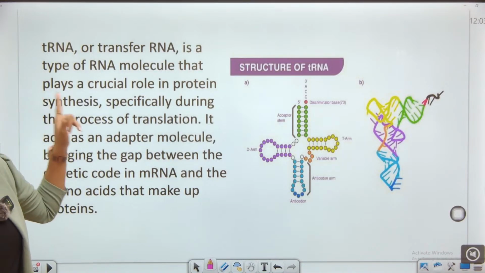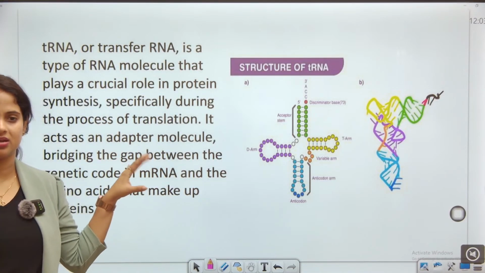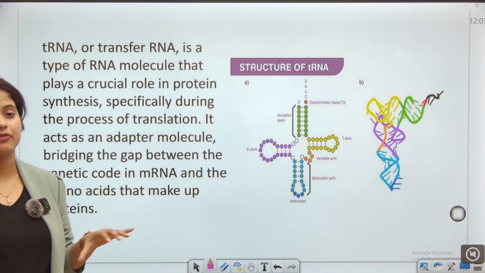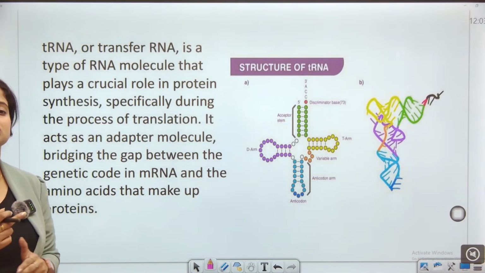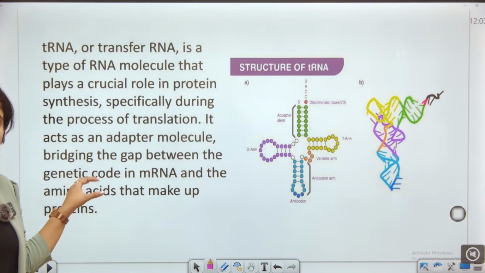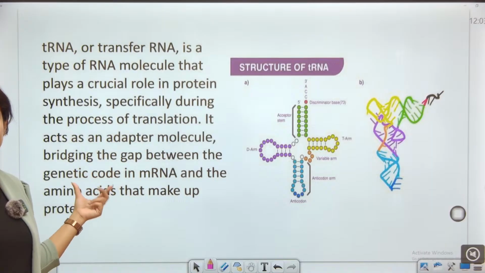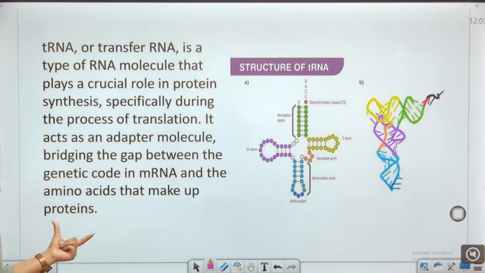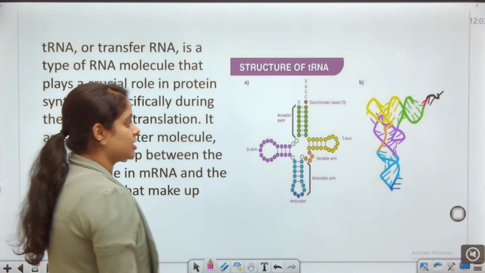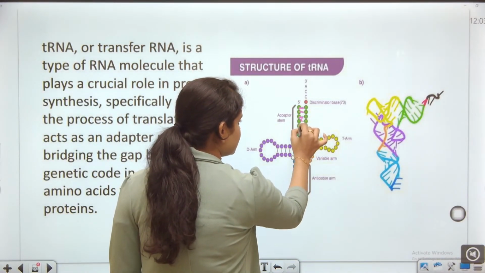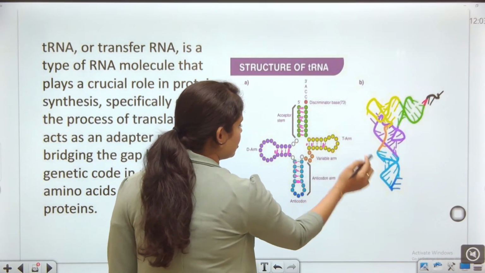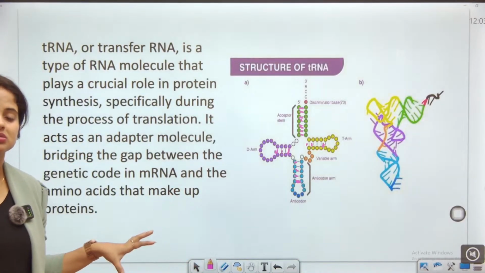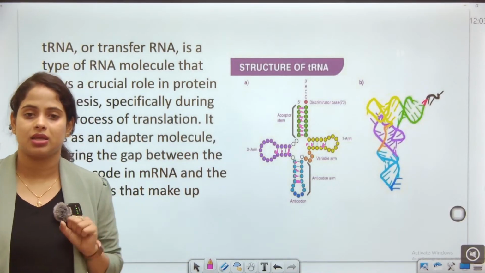Still, transfer RNA, or tRNA, is a type of RNA molecule that plays a crucial role in protein synthesis. Specifically during translation, it acts as an adapter molecule, bridging the gap between the genetic code in messenger RNA and the amino acids that make up a protein. That means there is a connecting bridge. This is called the anticodon, and the anticodons are on the transfer RNA.